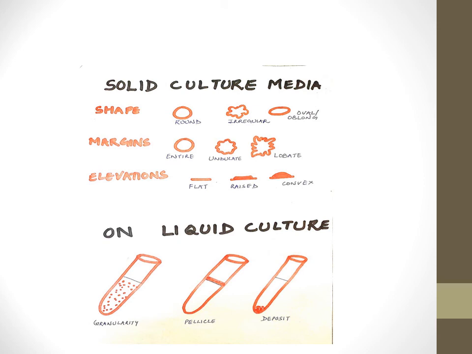So just to revise, if you see it on solid culture media, you have to study certain points, certain features, for example, shape, margin and elevation. And there are other points also. Just to show you, shape can be round, irregular, oval, oblong. Margins can be entire, undulate, lobate. So this will be the appearance, how they will appear. Elevation can be, in respect to the culture medium, flat, raised or convex. And on liquid culture media, they can show either granularity or surface pellicle formation or deposit.